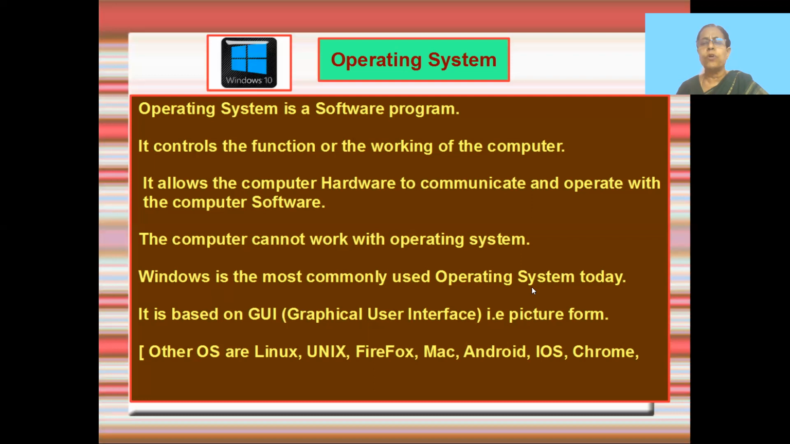As you know, Windows is actually called an operating system. It's a type of operating system. So, even in our school, we are using Windows 10 and we are using Windows 8. So, here Windows is called an operating system. The most commonly used operating system is Windows.